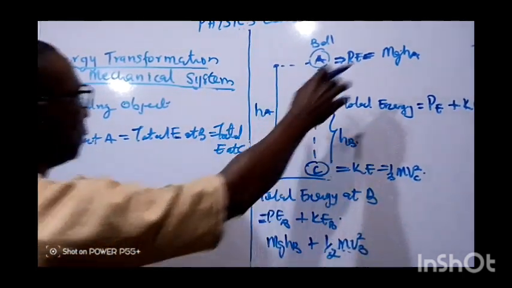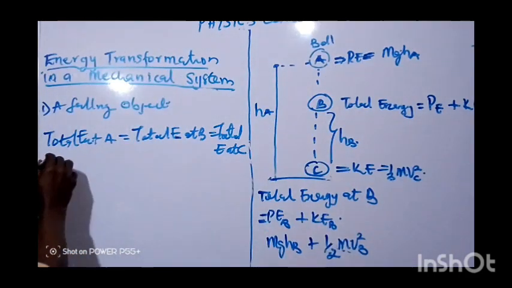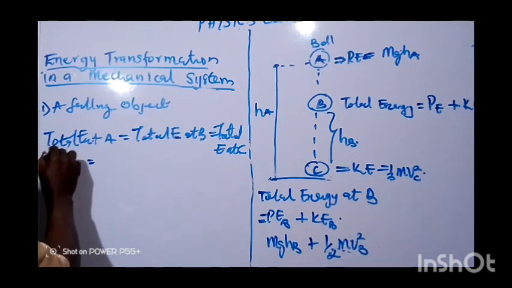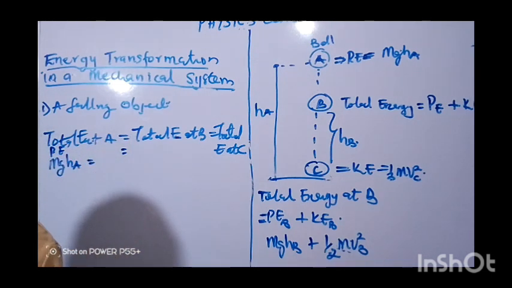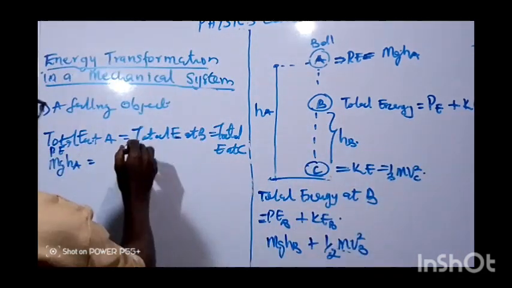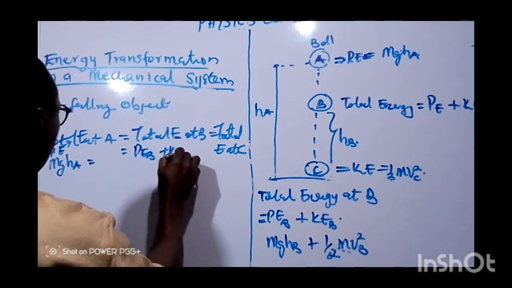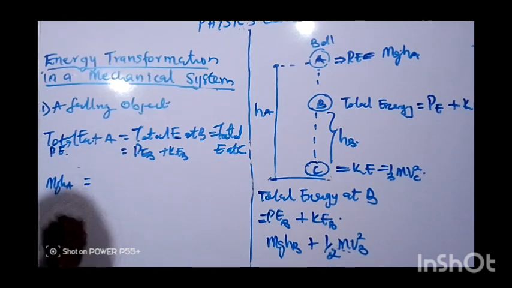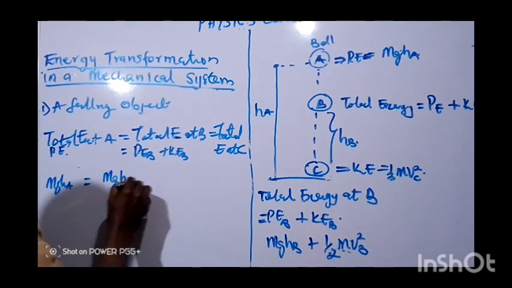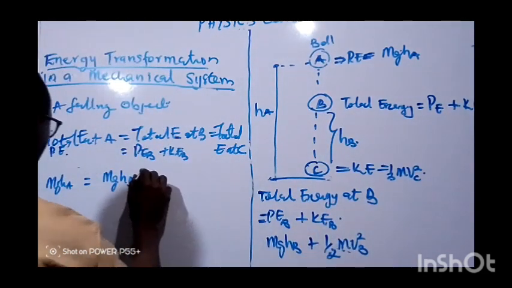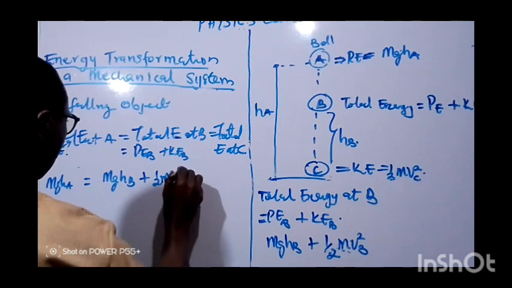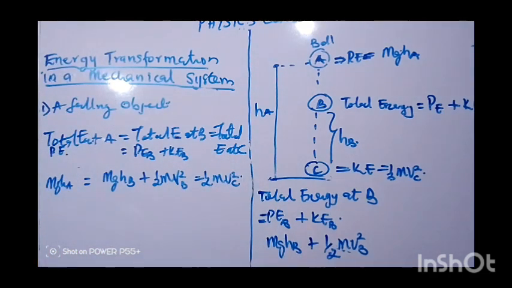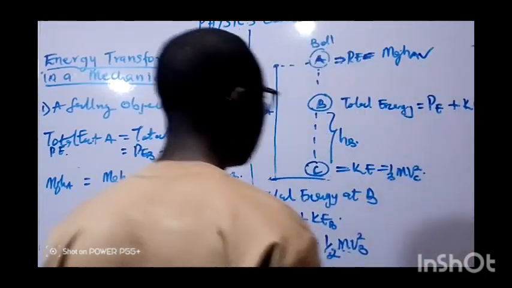Now, as we know, the total energy at A is equal to mgHA, that is the potential energy. This will be equal to the energy here, which is PE at B plus KE at B. So to write it like that, mgHA will be equal to mgHB, that is the potential energy at B, plus half mv squared B, then equal to half mv squared C. Mind you, the other time we considered the energy at this point and the energy at this point.